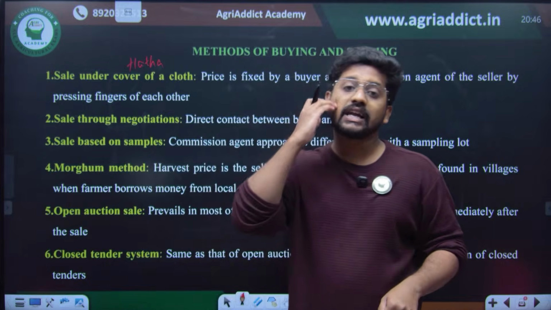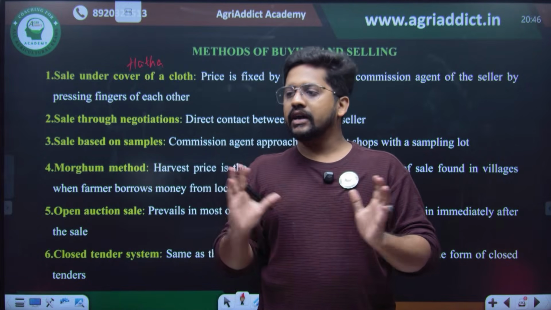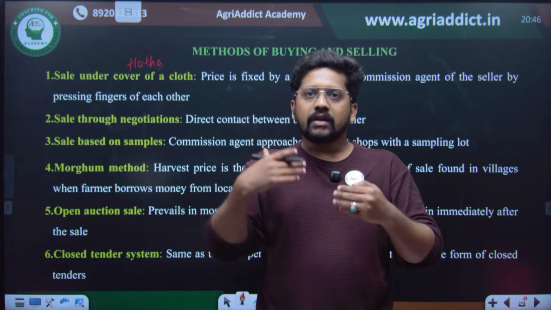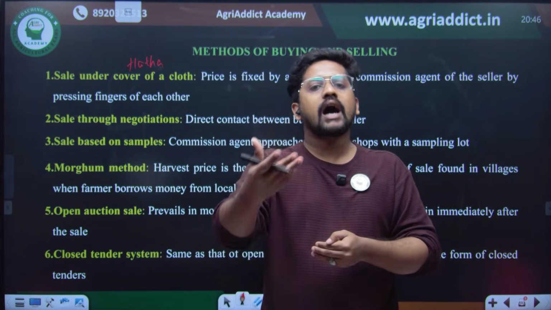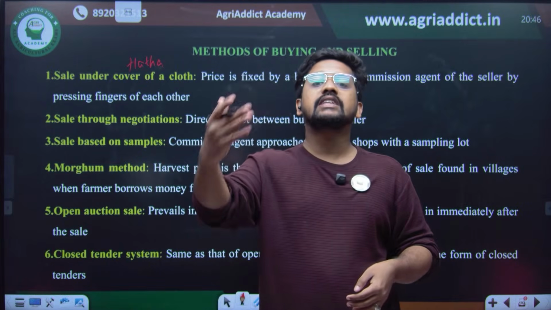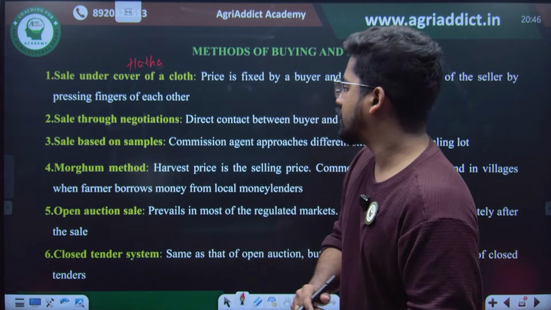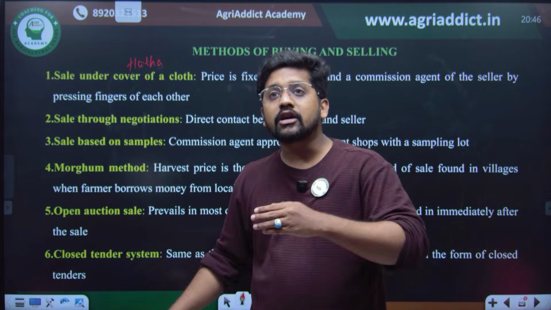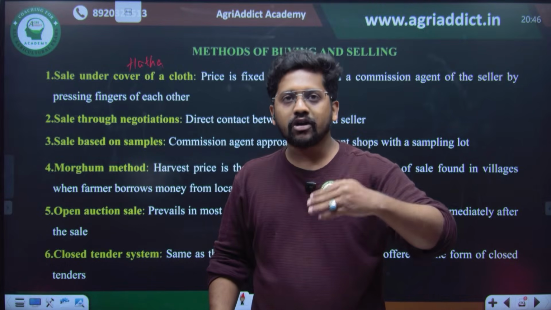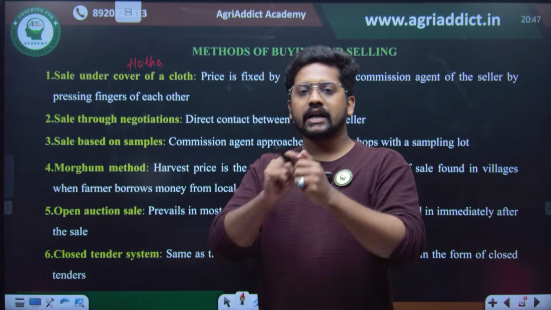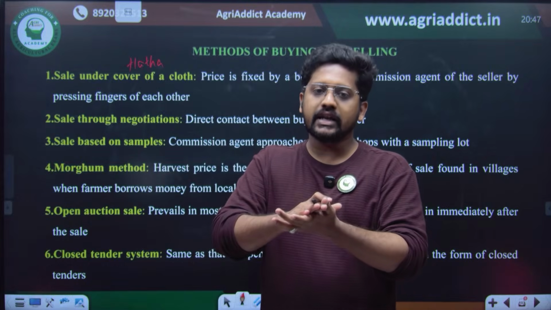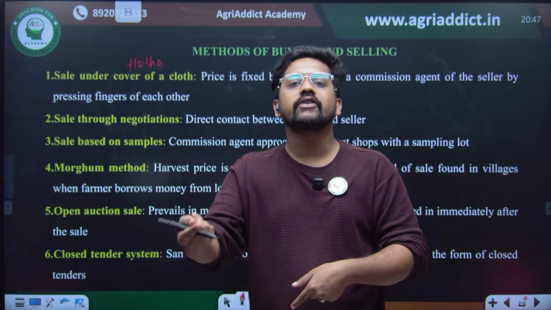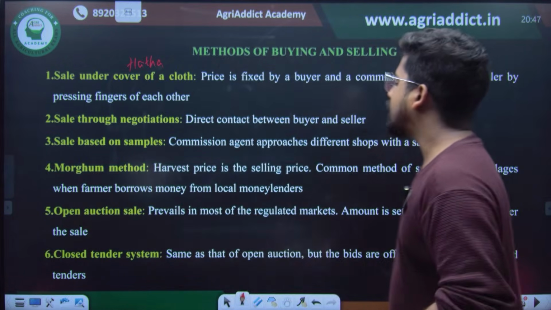Open auction sale method. A group of people will be there. The produce will be kept like this, and people will loudly announce how much money they are willing to pay. The one who has the highest bid will get the thing. And closed tender system is another version of open auction sale. Instead of loudly saying the bid, they write it on a paper, close it in an envelope and give it, and the one who has given the highest bid gets the product.